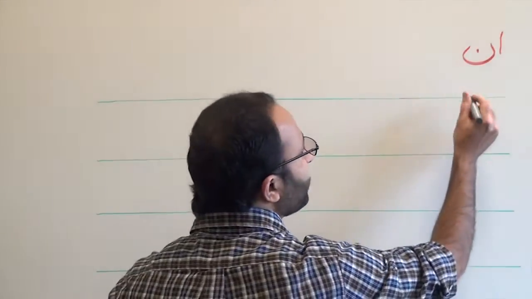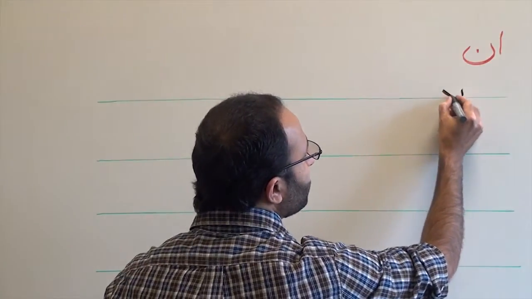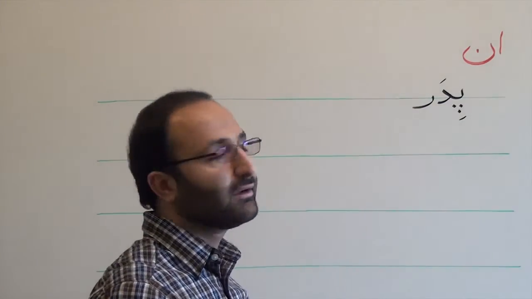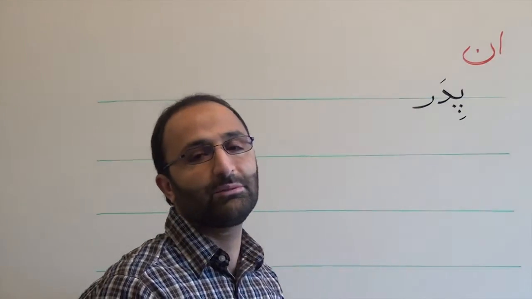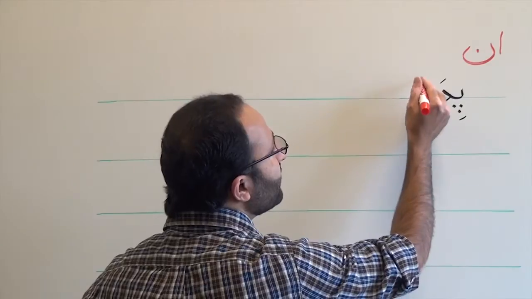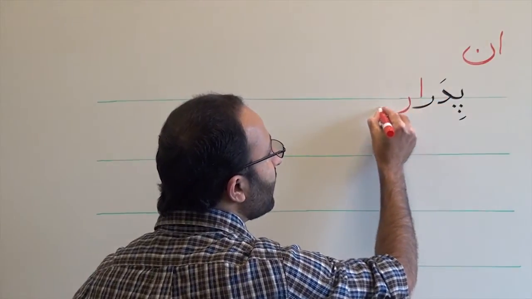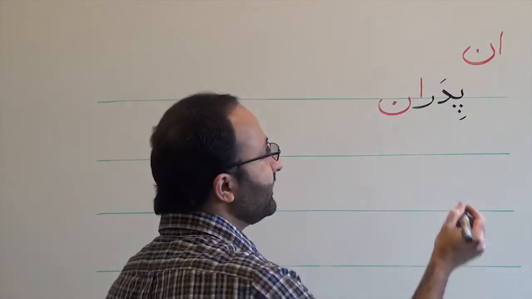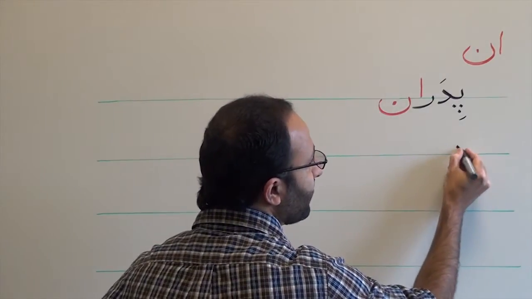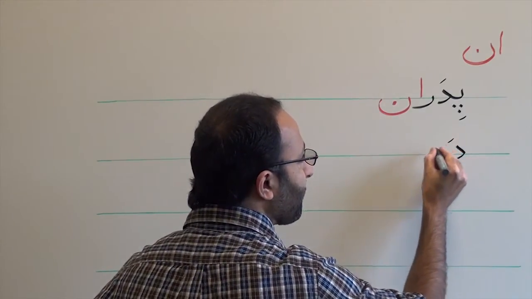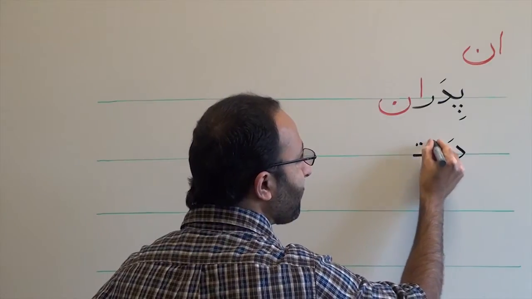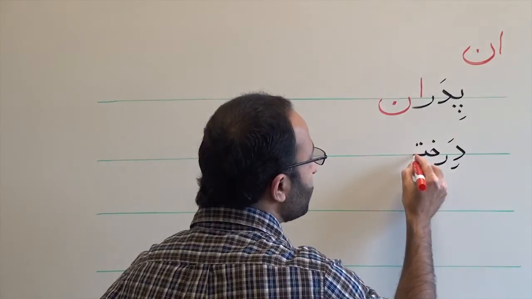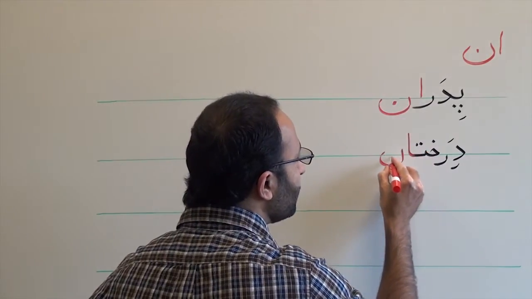For example, the word pedar means father. So it's an animated object. So pedaran. The word deracht, trees. درختان.